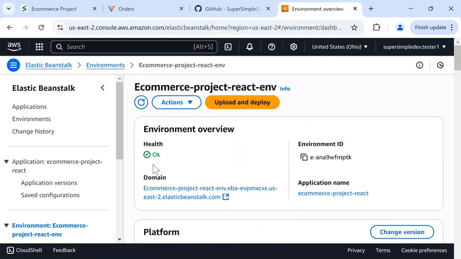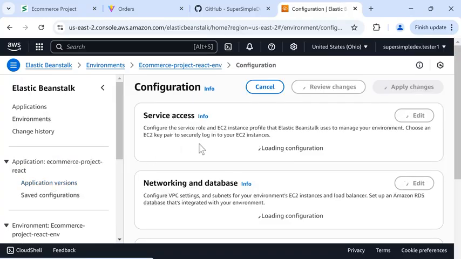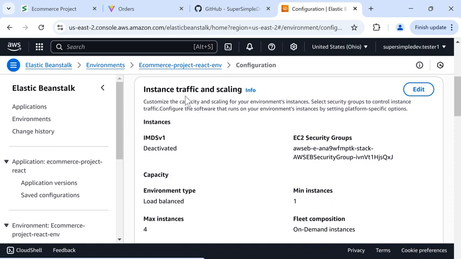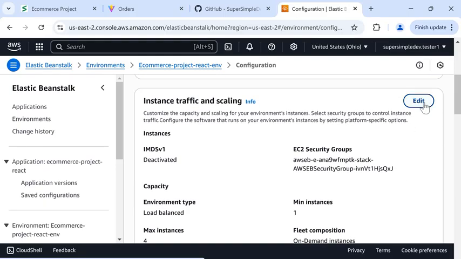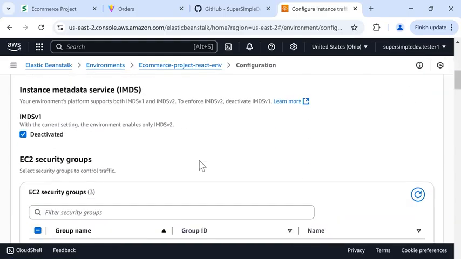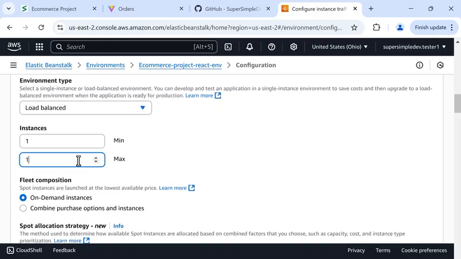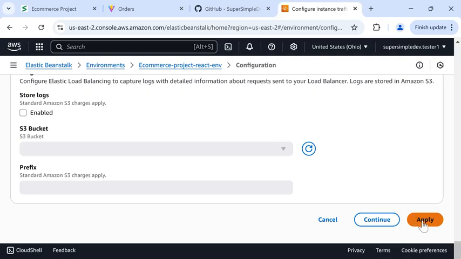After it finishes, we're going to go back to the configuration again. And we'll scroll down to the instance traffic settings and just make sure that min is 1 and max is 1. If it's not 1, we can click Edit and then scroll back down and change it to 1. And we'll scroll down and click Apply again.